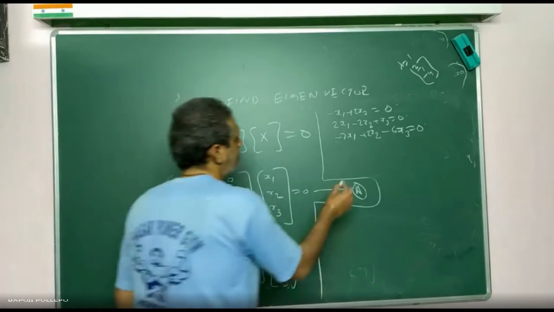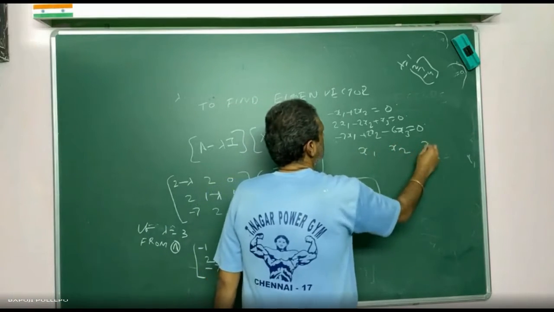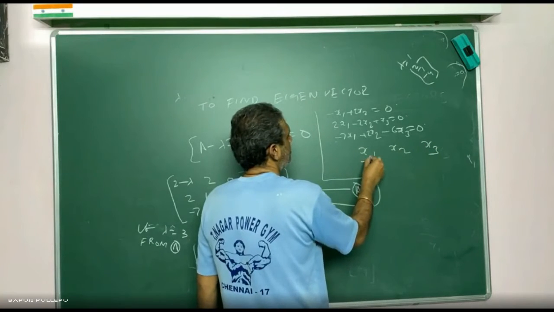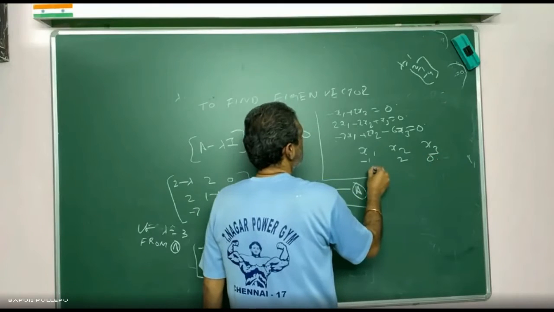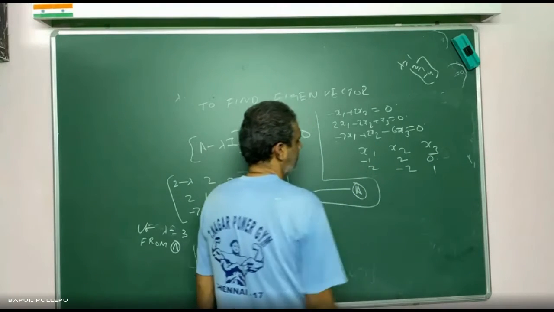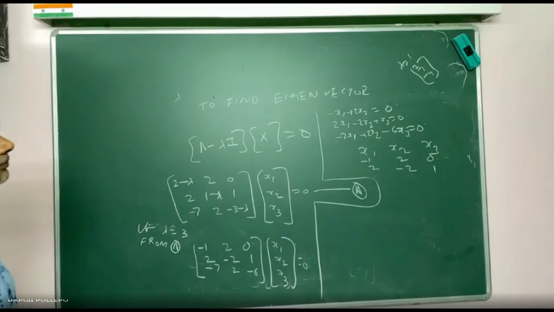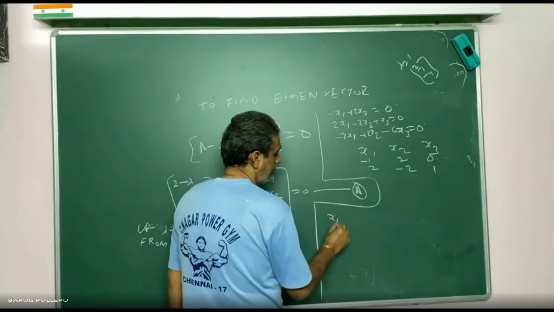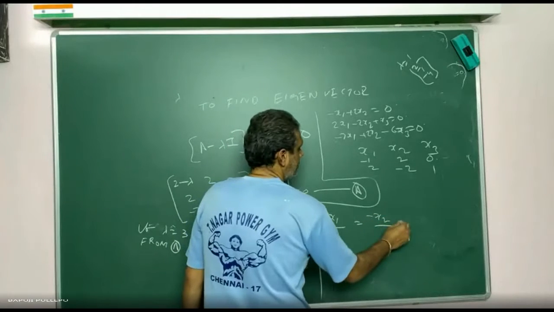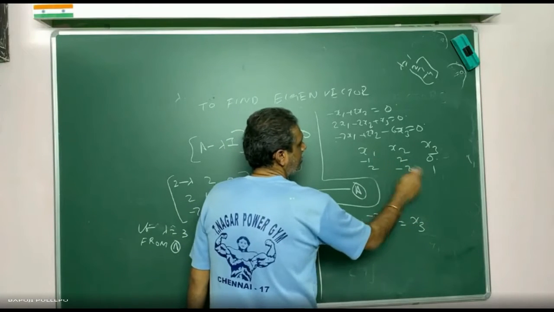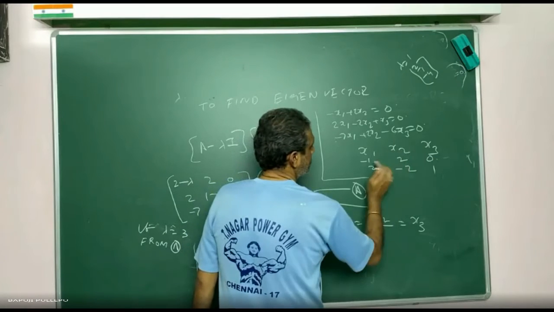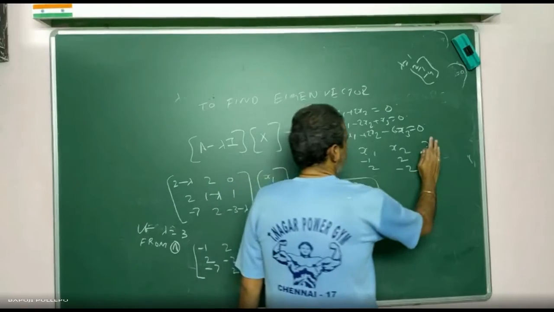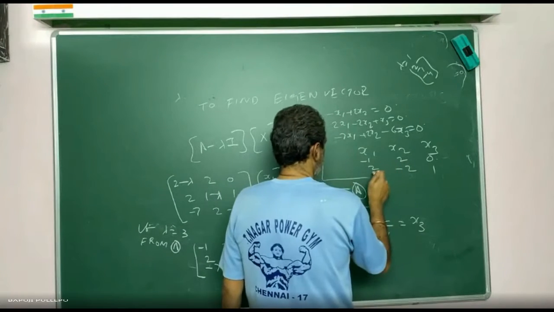Now come on, tell me x1, x2, x3. What is the x1 coefficient? -1, 2, 0. And this one? 2, -2, 1. Clear? Now we write x1 by, is equal to -x2 by, is equal to x3 by. For x1 you do ad minus bc: 2. For x2, leave x2: -1. For x3, leave this one: -2 minus 4.